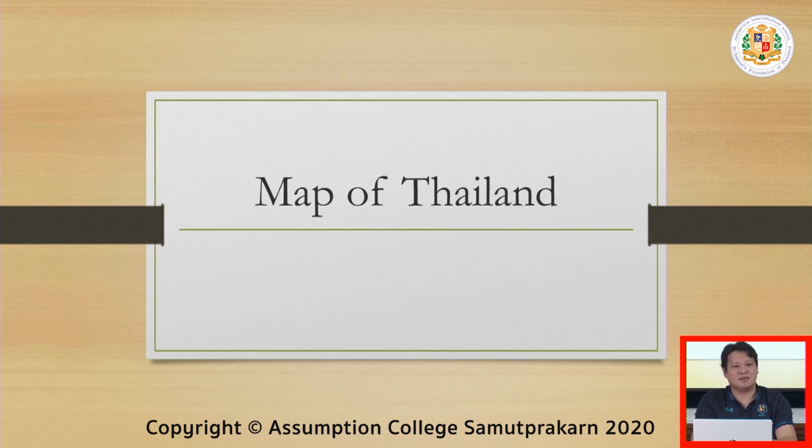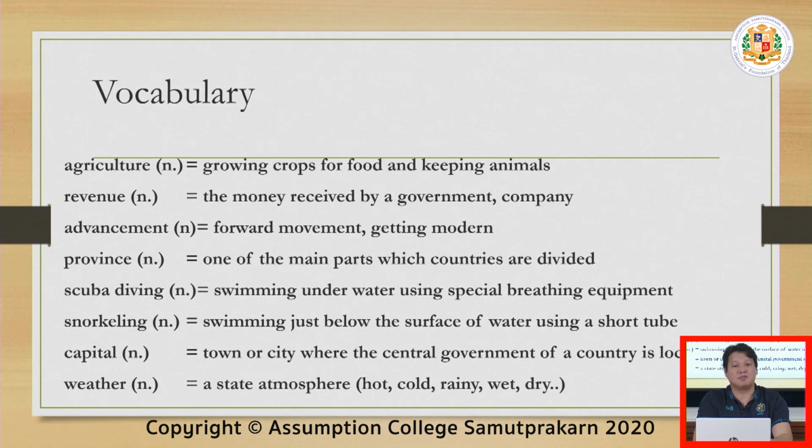We had discussed the map of Thailand last time, so this is just a short review of our lesson. Vocabulary. The first word, agriculture. Agriculture is the growing of crops for food and keeping of animals.